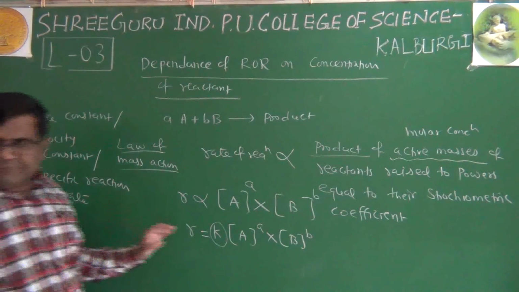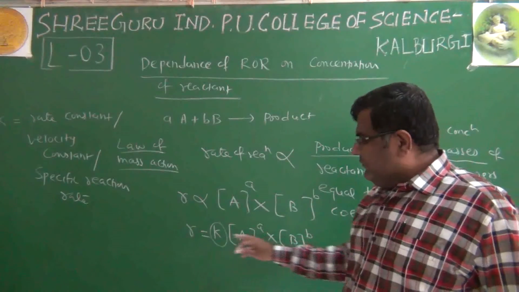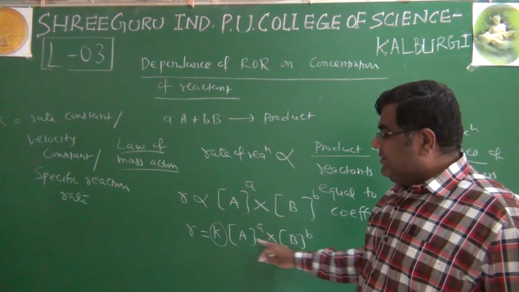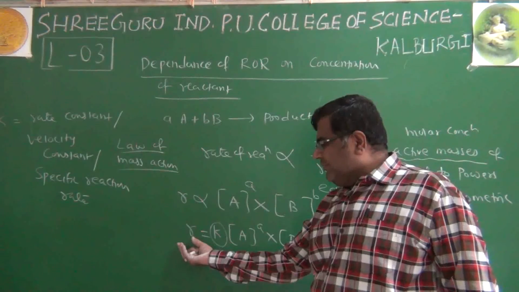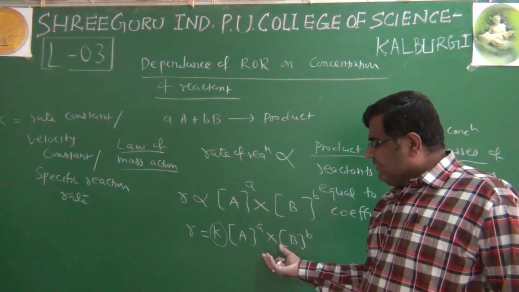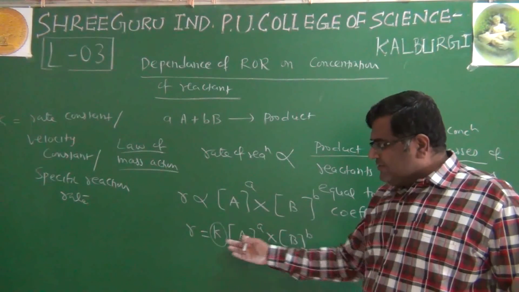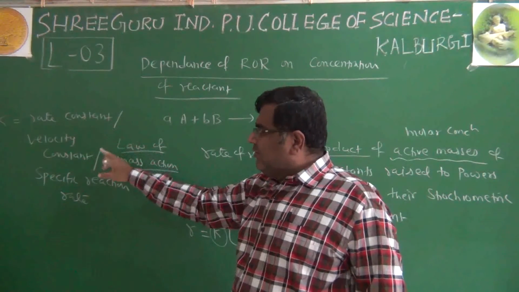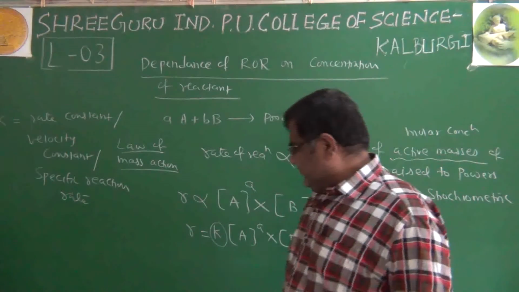It is very important in understanding the relation between rate of reaction and concentration of reactant. On one side of the equation we have rate of reaction, on the other side concentration of reactant, and the relation between them is established by this proportionality constant. We call it rate constant, velocity constant, or specific reaction rate.